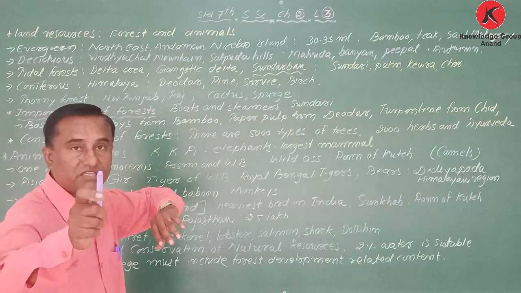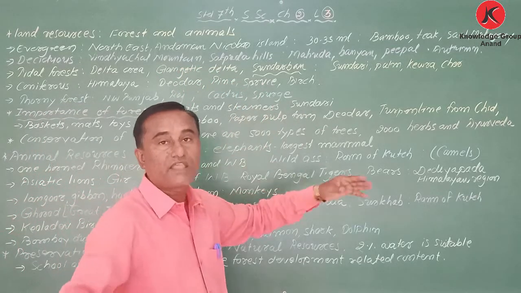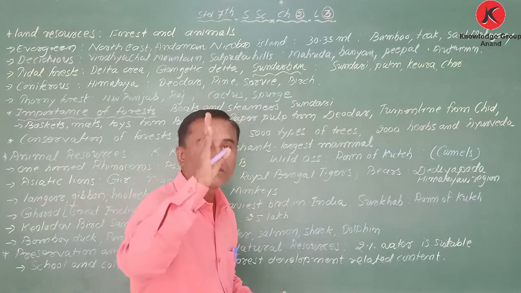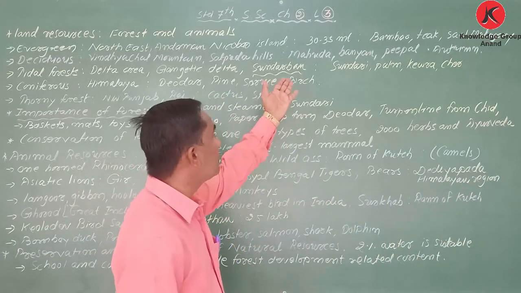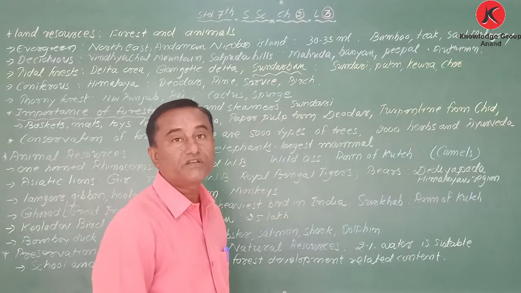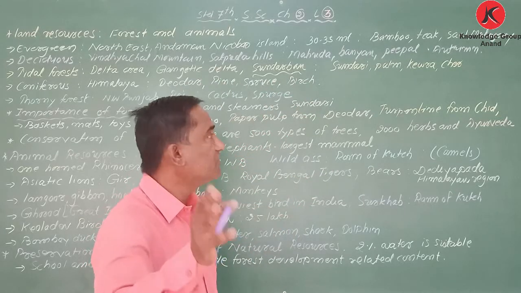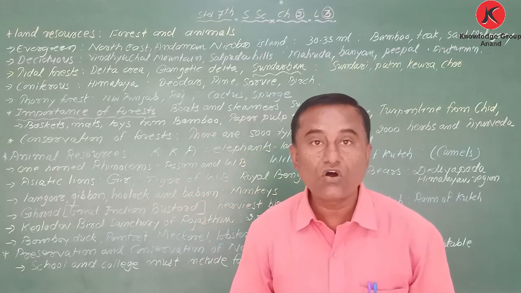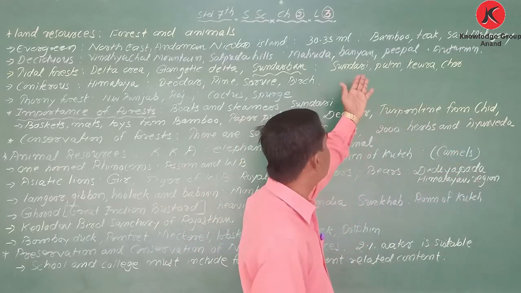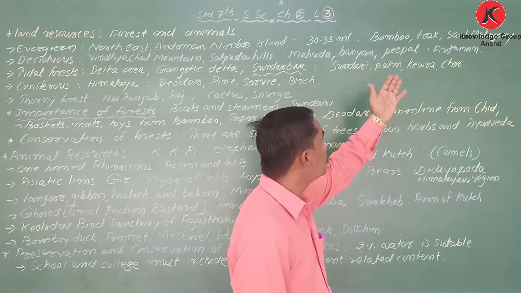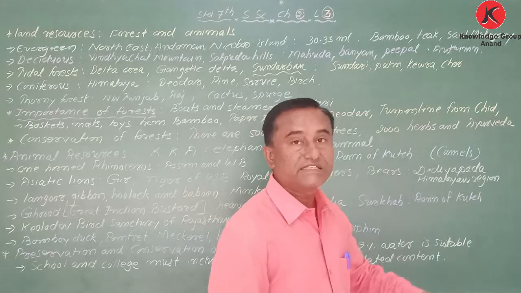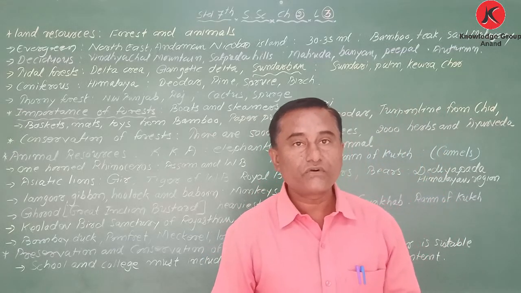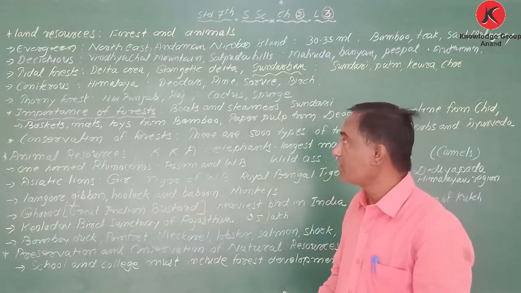And which are the major trees of evergreen forest? I have written here: bamboo, teak, sal, mahogany, sisam. These are the main trees of evergreen forest.